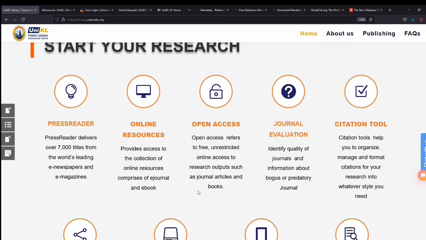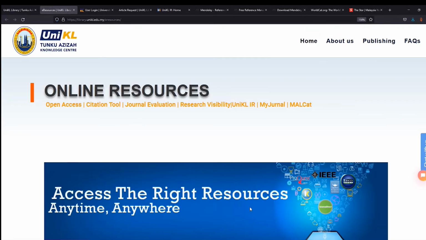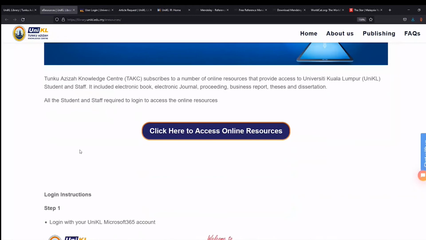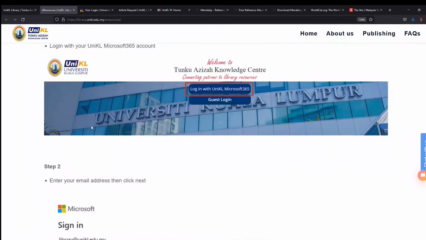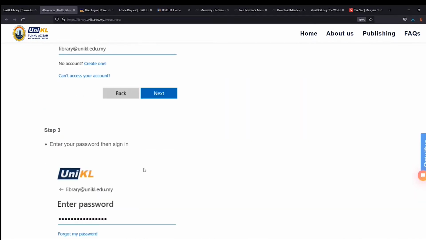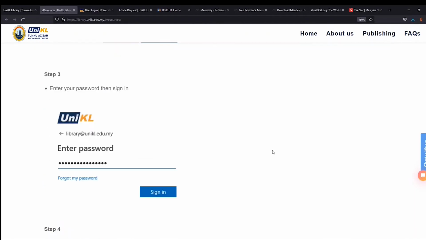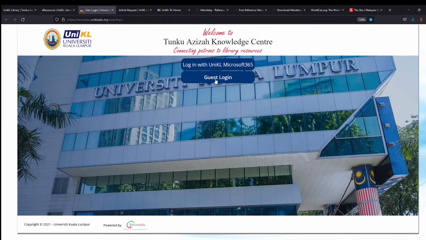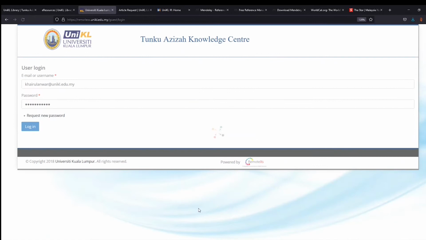For online resources, just click on this to access. When you click on online resources, it brings you to this page, which gives you the user guide step by step on login instructions. Click on login with UniKL Microsoft 365, enter your email and your password, then you can log in. You can click here to access online resources. When you click this particular button, you will go to remote access. So let me access it here.